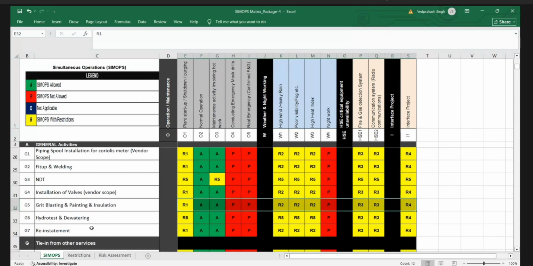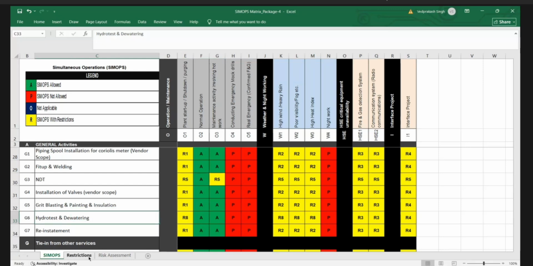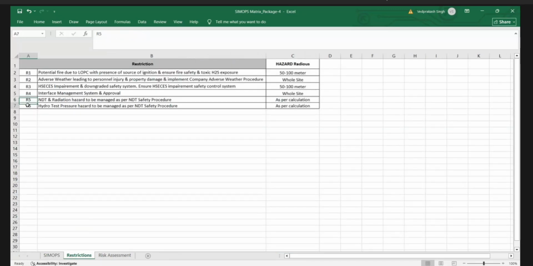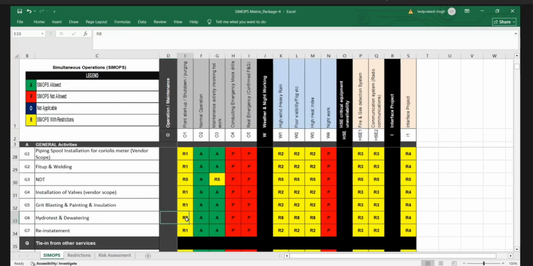By scenario, hydro test and dewatering. Hydro test, the hydro pressure test, is R6. I am going to put R6, and this is as per the calculated radius. So we'll put R6.